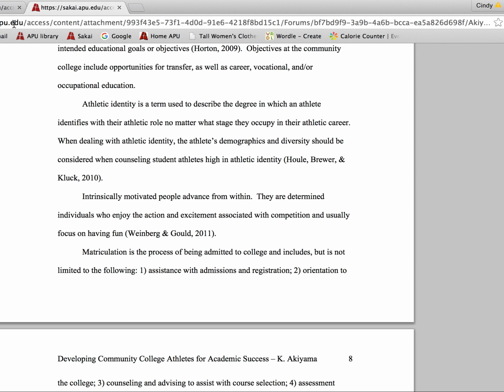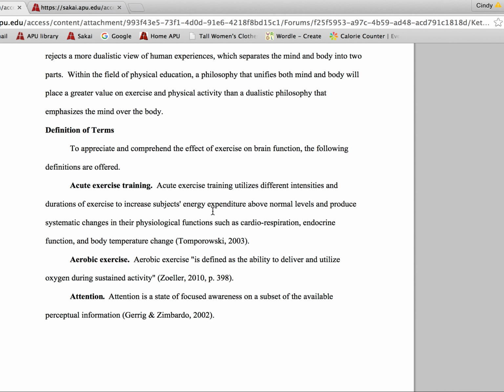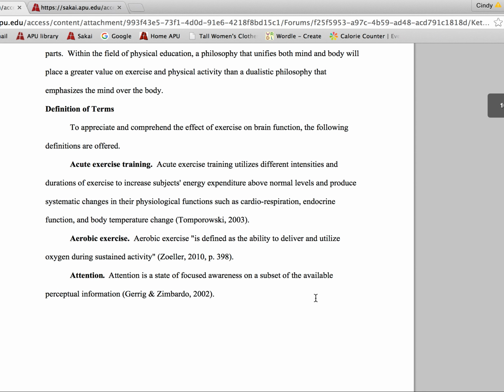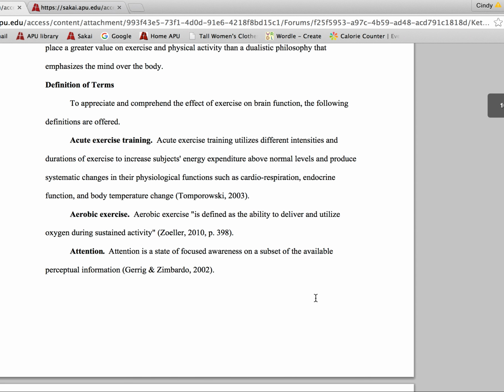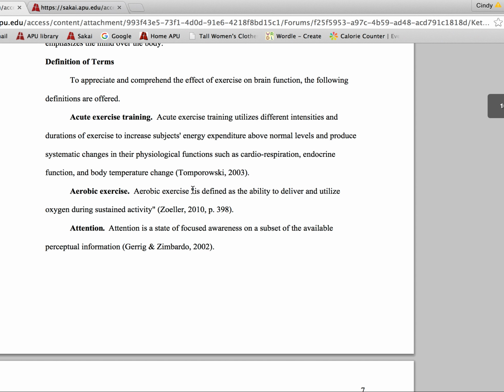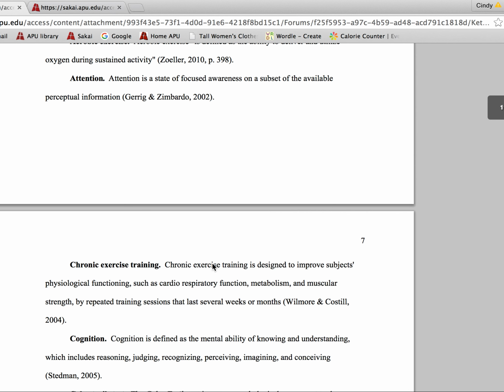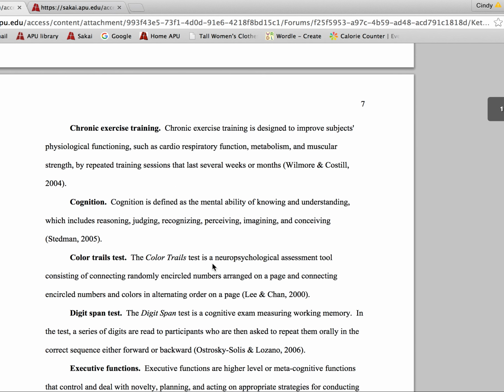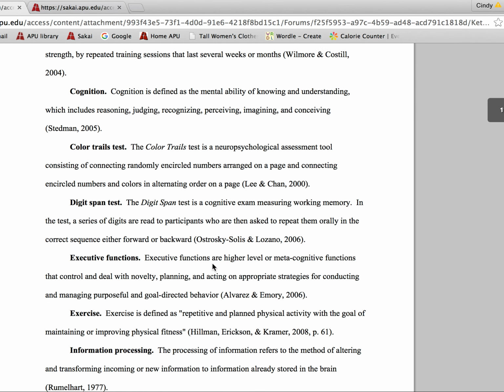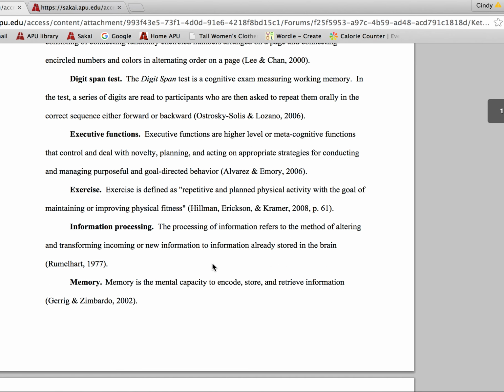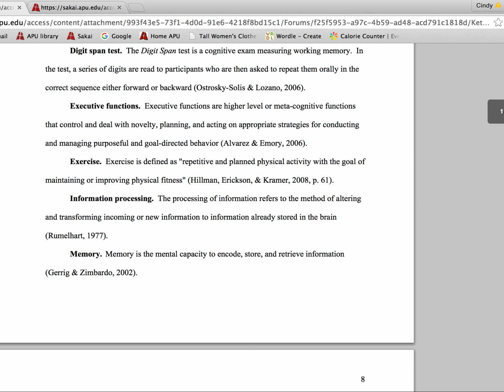Again, do not quote. This would be an example of a paper where the writer had a lot of definitions that needed to be defined, and so he provided a list format, and you can see here there was a quote. That is not ideal. It's best to summarize. Notice how he alphabetized them and provided complete sentences. So if you find that you have numerous terms to define, you can use this format. If not, you can use just regular paragraph writing.